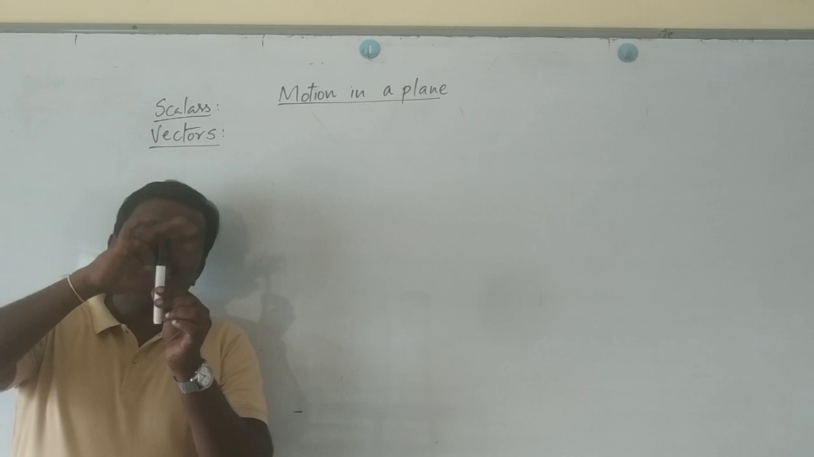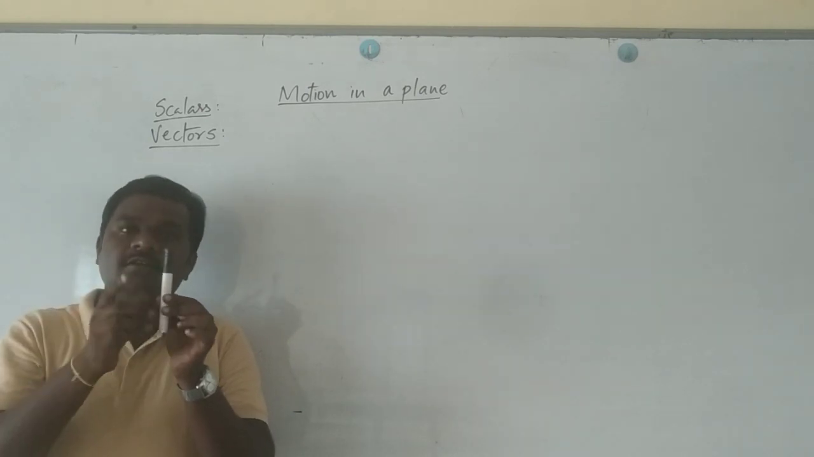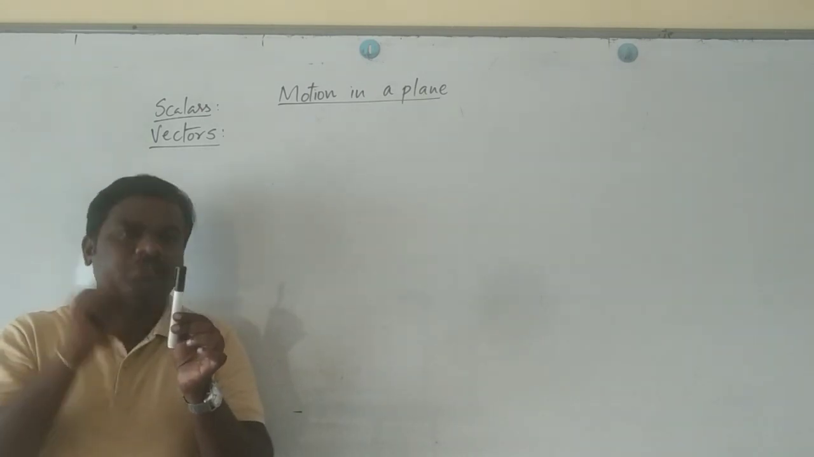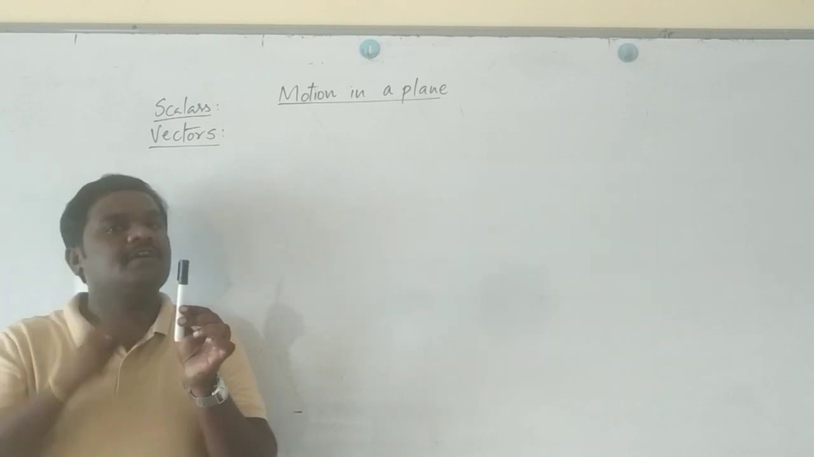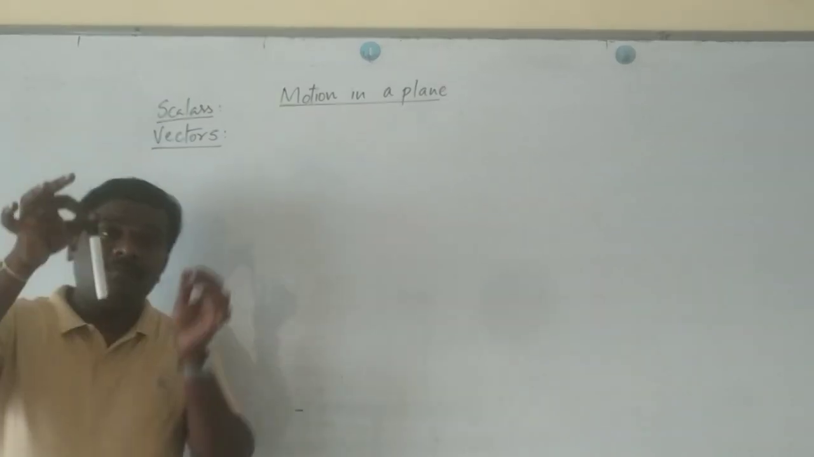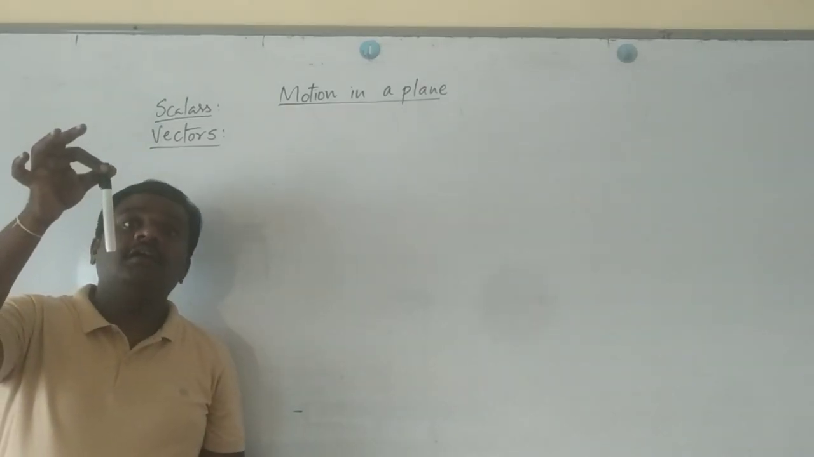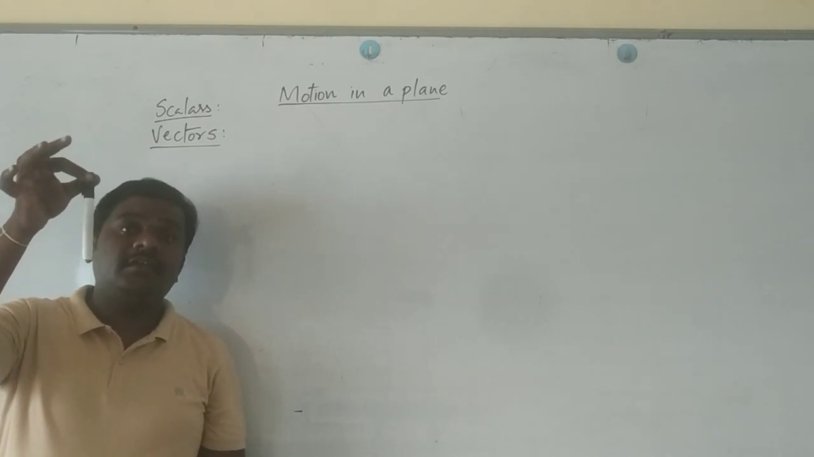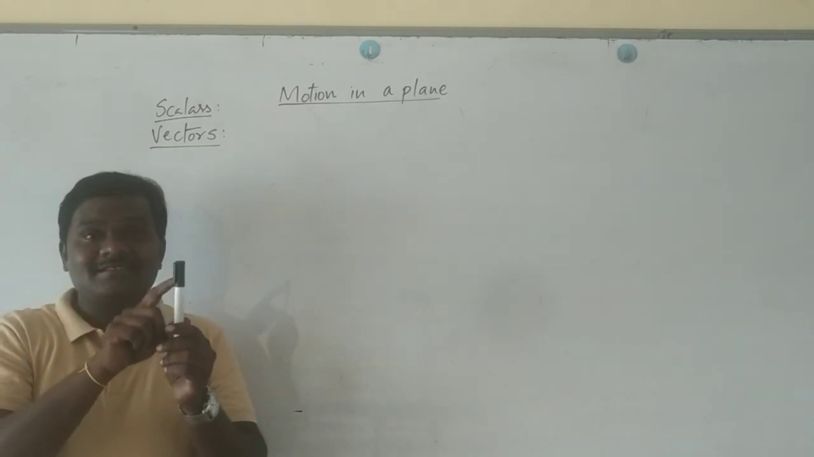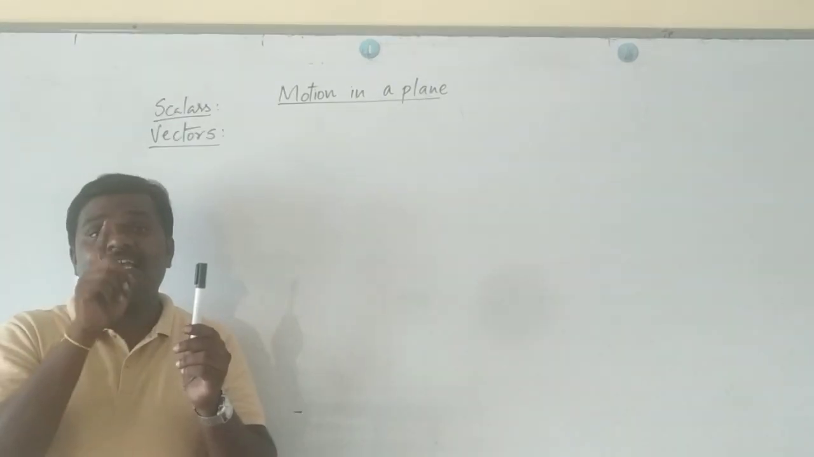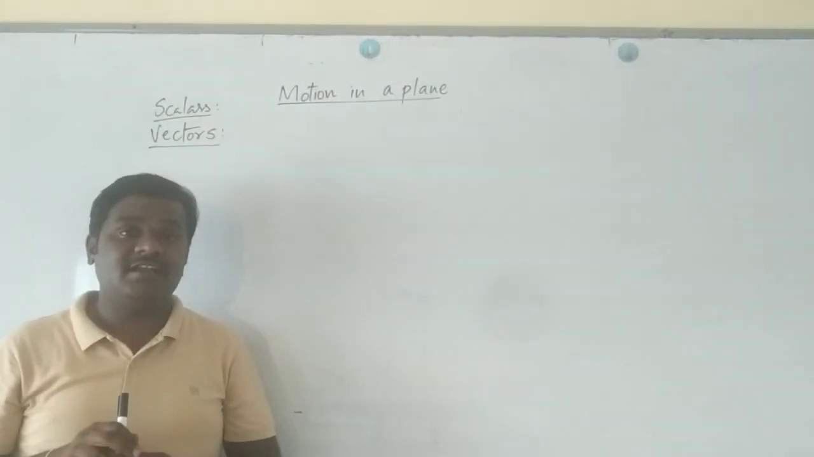Similarly, how much volume does it occupy? We are able to measure it. Hence, the volume of this marker also is a physical quantity. Similarly, how much mass does it have? That also is a physical quantity. What color it has cannot be measured. Hence, color is not a physical quantity.